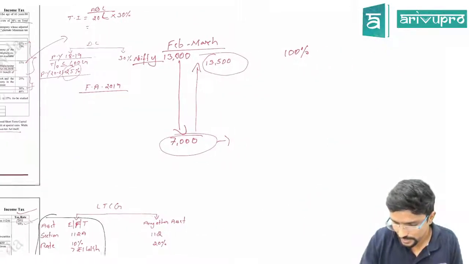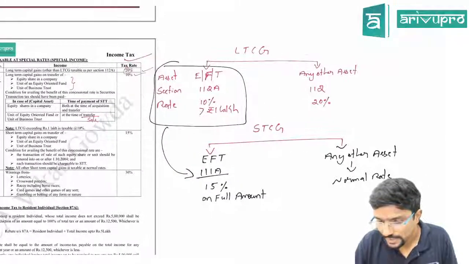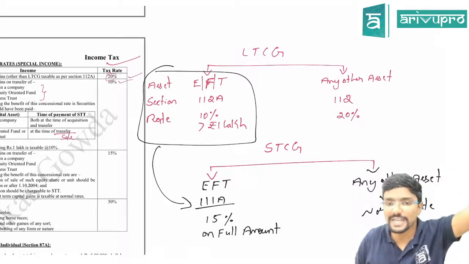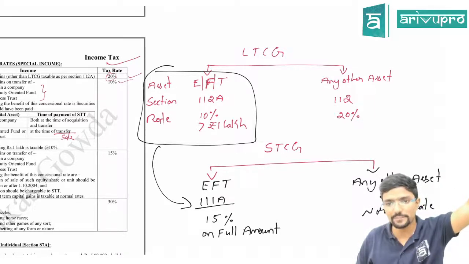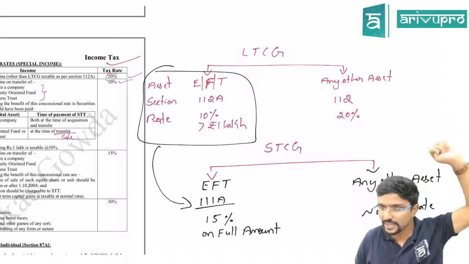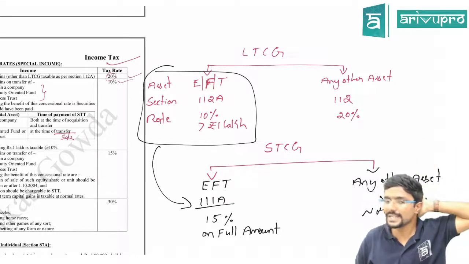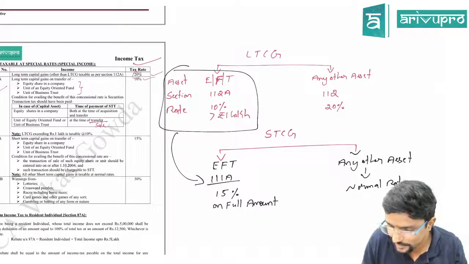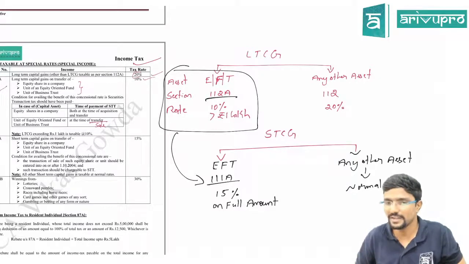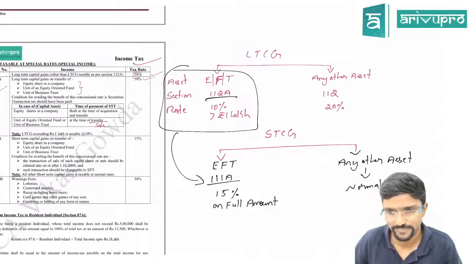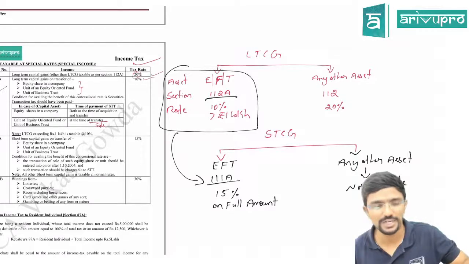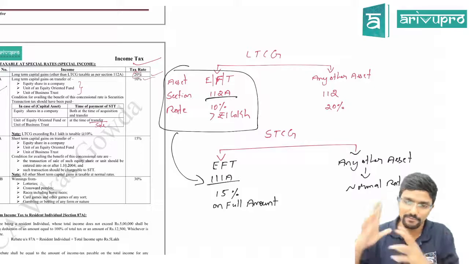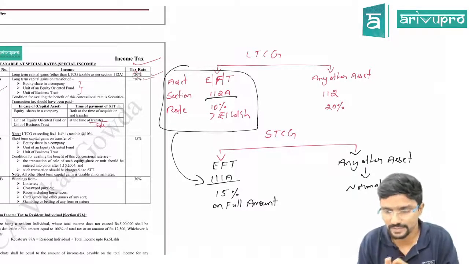So here, from EFT, if I am getting long term, it is covered under section 112A, 10%, more than 1 lakh. If it is short term, in case of EFT, it is 15% under section 111A. If you study 112A, the same thing is applicable for 111A, but it should be short term, that's all. Sir, when is a capital gain said to be short term? When you are holding for a smaller number of days. How many days, how many months, we will see in the capital gains chapter. Clear?